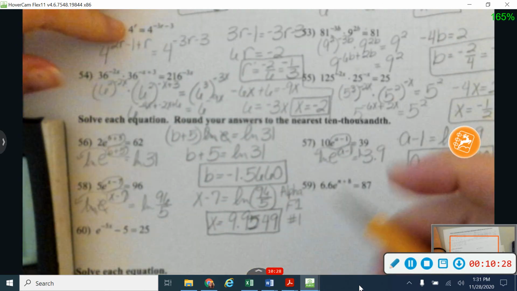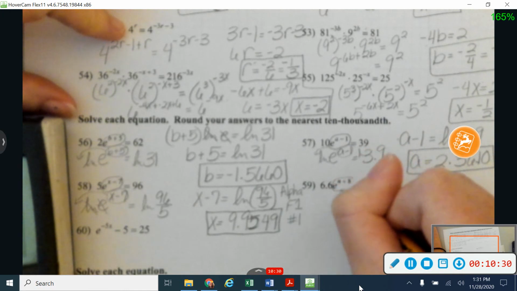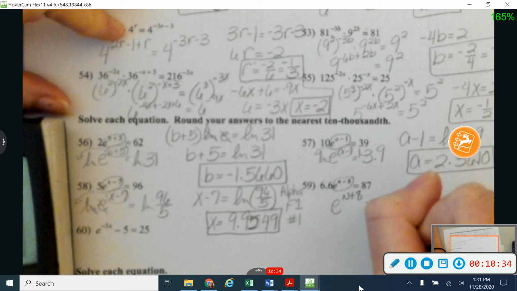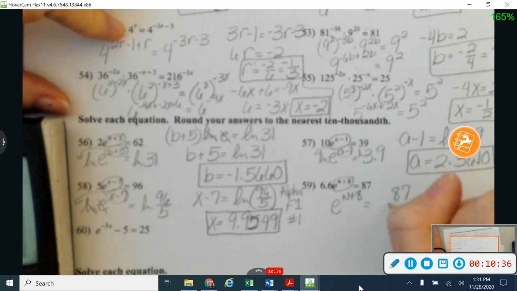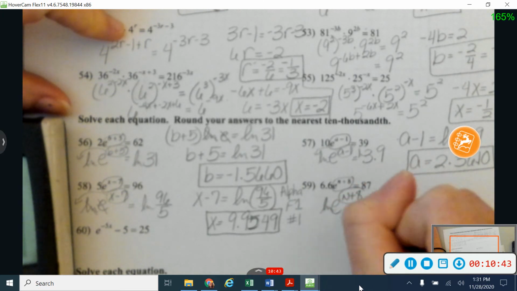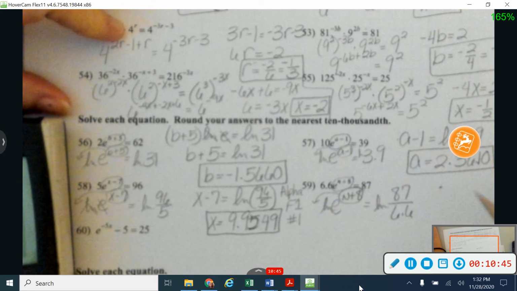Okay, I'm getting this one by itself right here. It's going to give me e to the n plus 8 power is equal to 87 over 6.6. And take the natural log of both sides. Bring this down to the front. Gives me that n plus 8 is going to be equal to the natural log of 87 over 6.6.